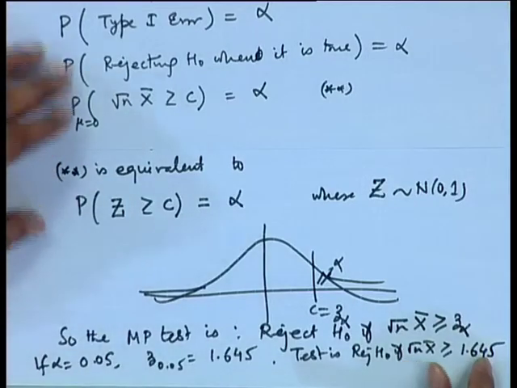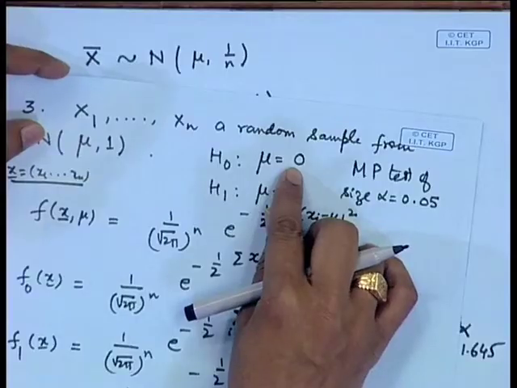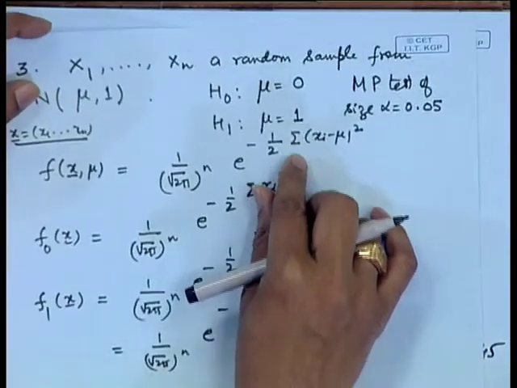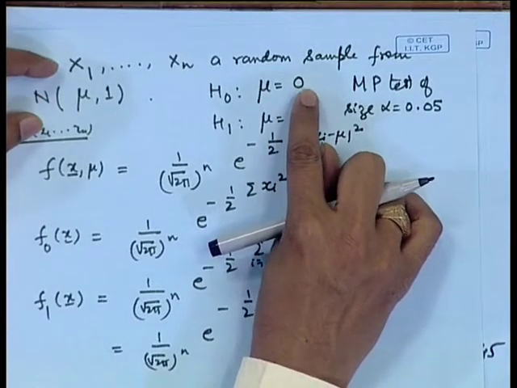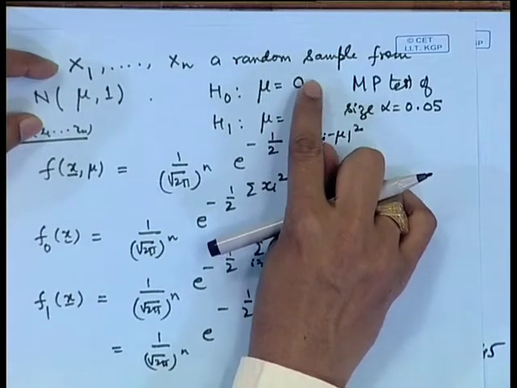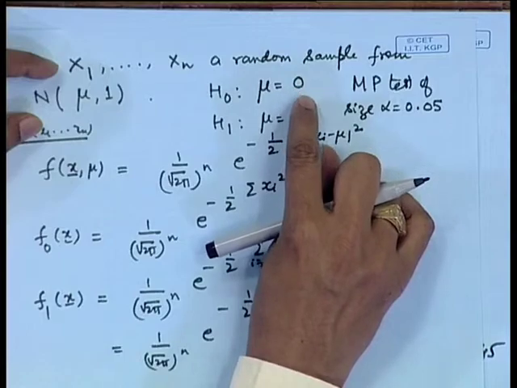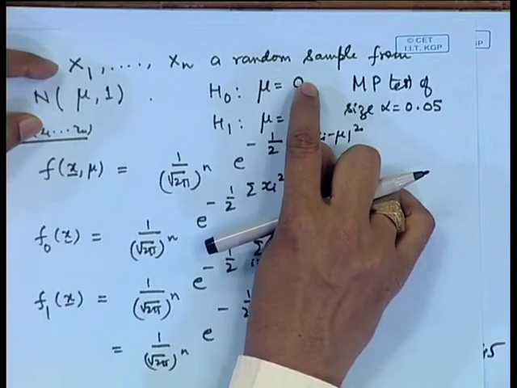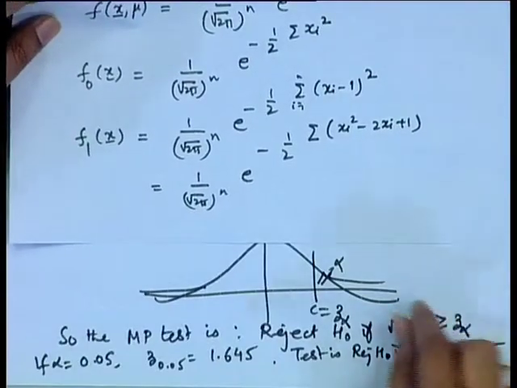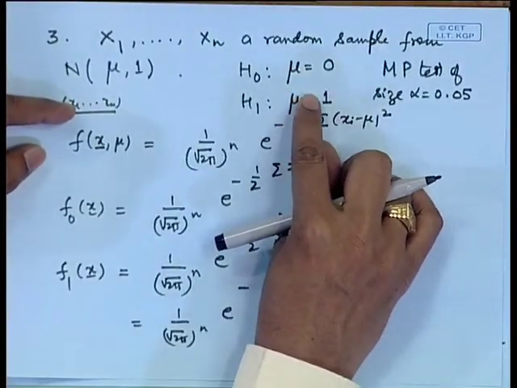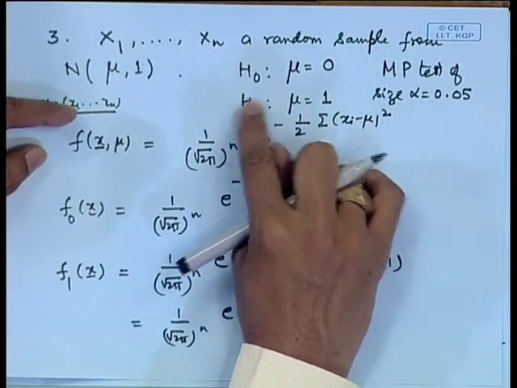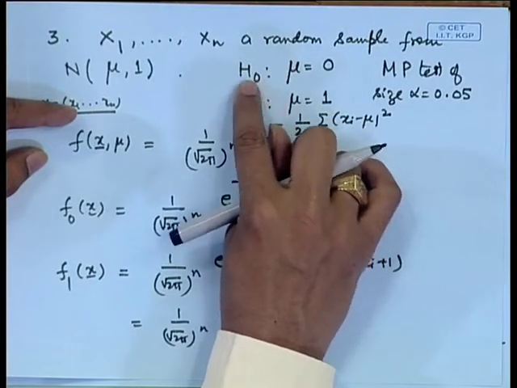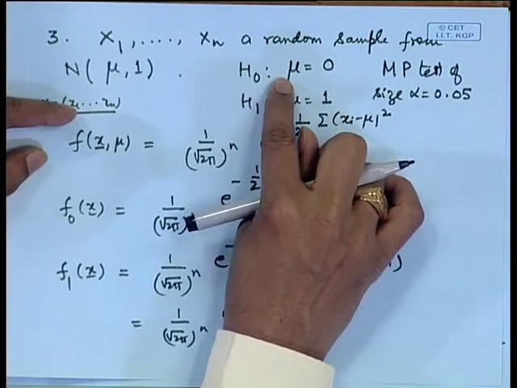Now, let us also look at the interpretation of this. We were testing the hypothesis whether mu is equal to 0 against mu is equal to 1. So, you can see here we want to know whether the value of mean is less or more, because we may consider here this mu 0 is a value which is less than 1. So, naturally, as a layman you would have made a decision that for a larger value of x bar you will tend to favor H 1 and for a smaller value of x bar you will tend to favor H naught.